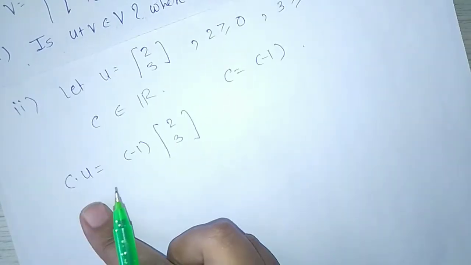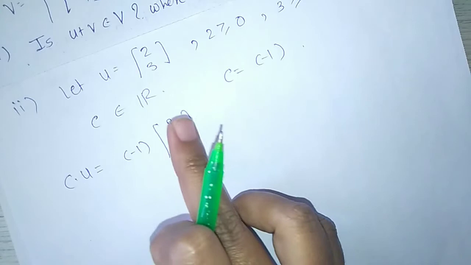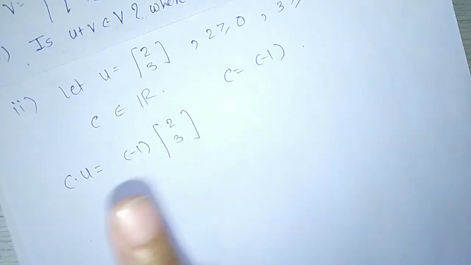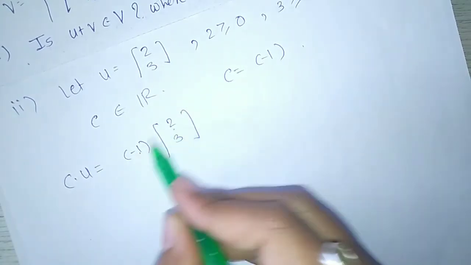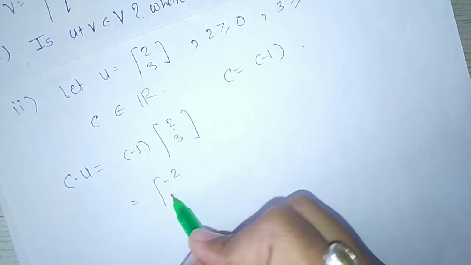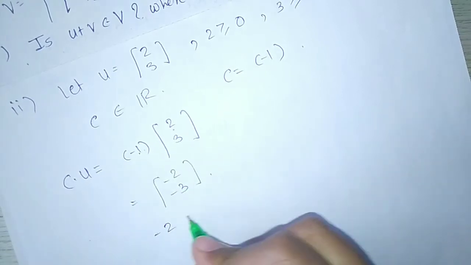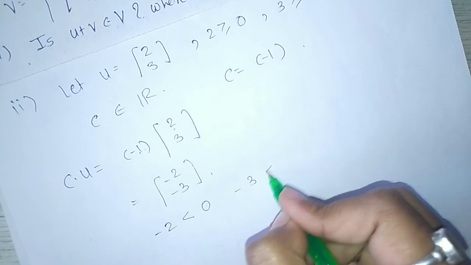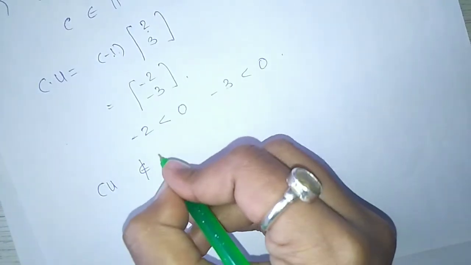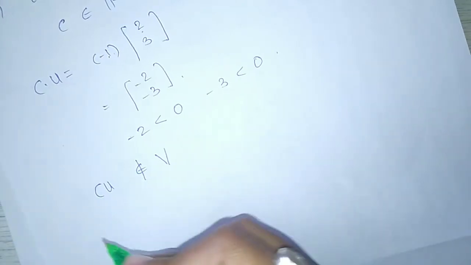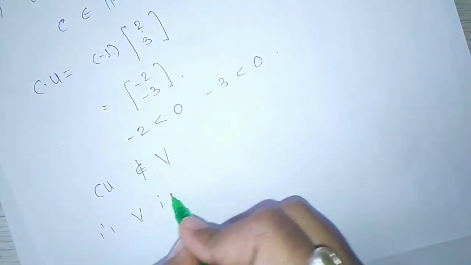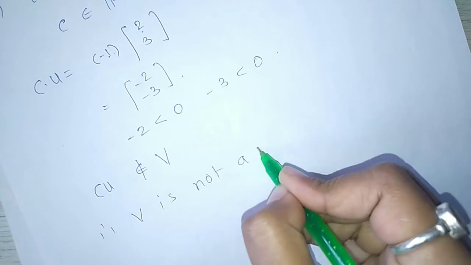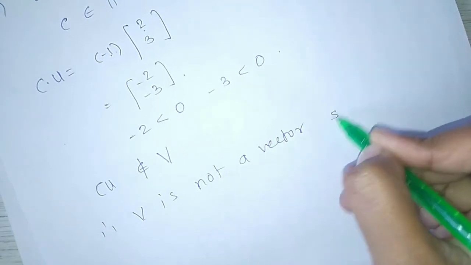For c into u to belong to capital V, the first component must be greater than or equal to 0 and the second component must be greater than or equal to 0. Multiplying, we get (minus 2, minus 3). But minus 2 is less than 0 and minus 3 is less than 0. That's why c into u does not belong to capital V. Therefore, V is not a vector space.